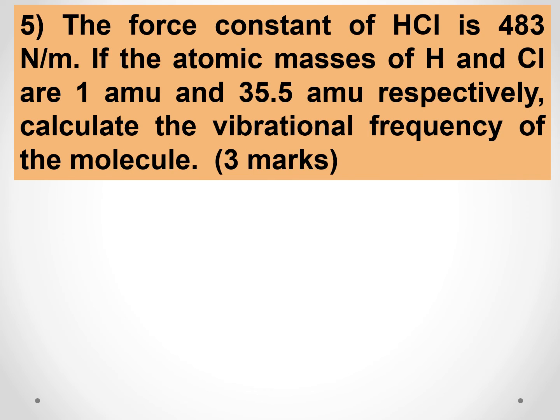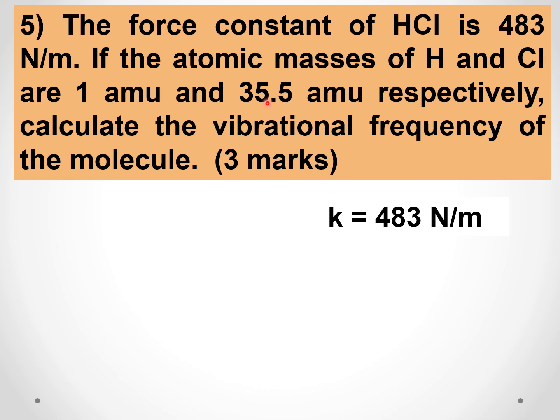Let us move on to some important numerical problems in vibration spectroscopy. So this is the first problem. The force constant of HCl is 483 newtons per meter. If the atomic masses of hydrogen and chlorine are 1 AMU and 35.5 AMU respectively, calculate the vibrational frequency of the molecule.